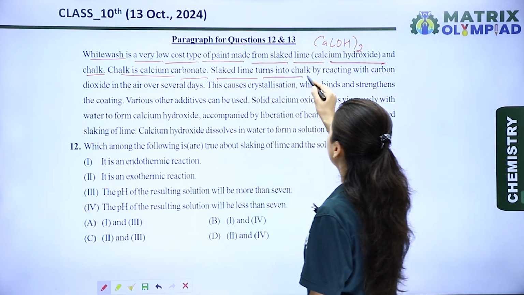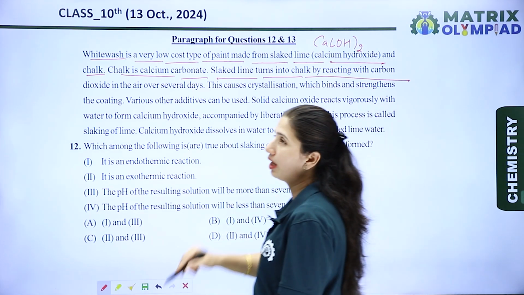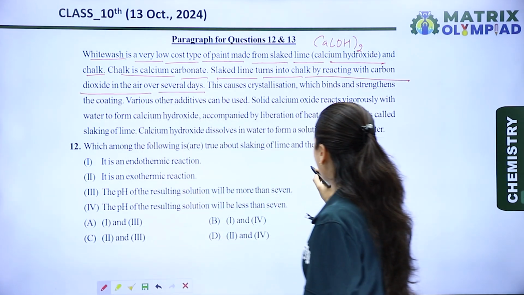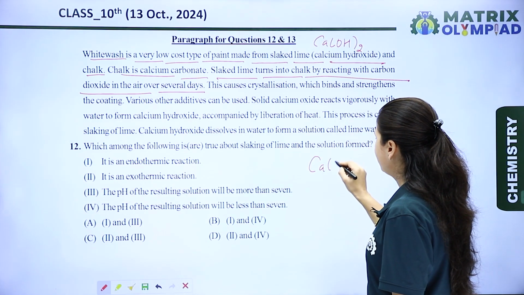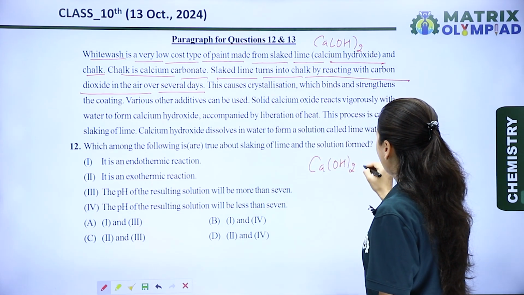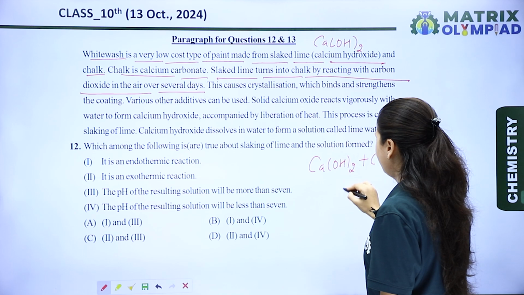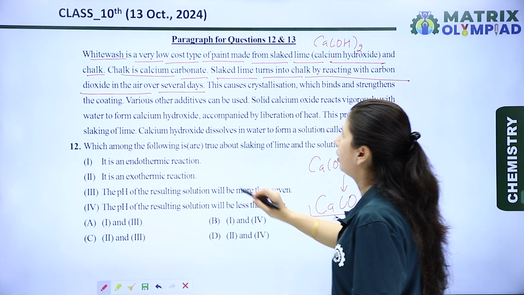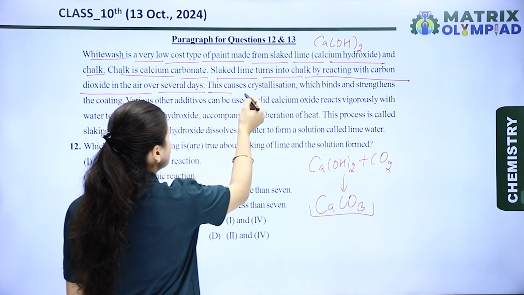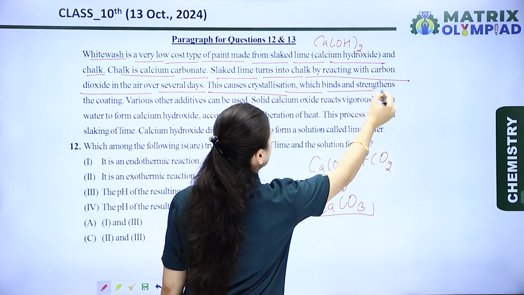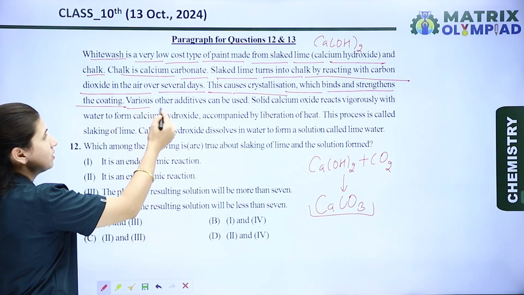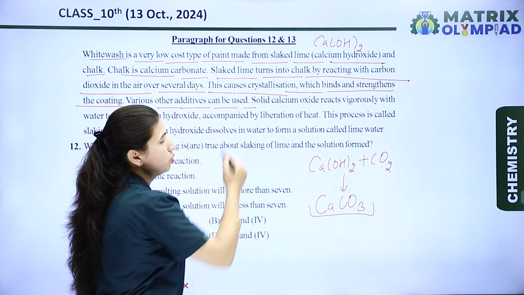Slaked lime turns into chalk by reacting with carbon dioxide in air over several days. This means when calcium hydroxide, Ca(OH)2, combines with carbon dioxide, it forms calcium carbonate, CaCO3. These cause crystallization, which binds and adds strength to the coating. Various other additives can be used.